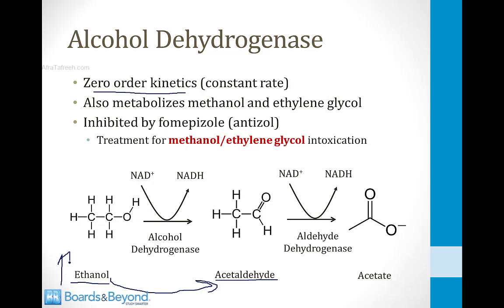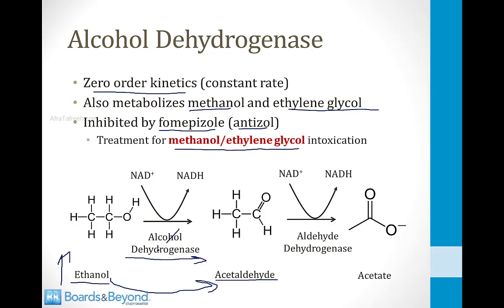This is why it takes a while for the body to metabolize ethanol, because alcohol dehydrogenase operates at a steady rate and can't raise that rate when the level of ethanol gets high. In addition to ethanol, alcohol dehydrogenase metabolizes two poisons, methanol and ethylene glycol. These two poisons can lead to an anion gap metabolic acidosis, which I talk about in detail in some of the renal modules. But for our purposes here, what I want to point out is that alcohol dehydrogenase can be inhibited by a drug called fomepizole, which also goes by the name antizol. This drug is given for the treatment of methanol and ethylene glycol intoxication.